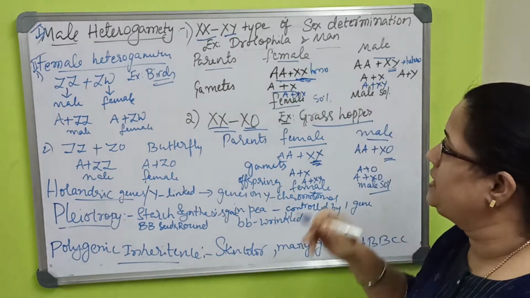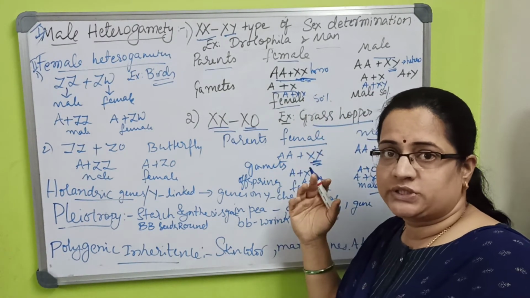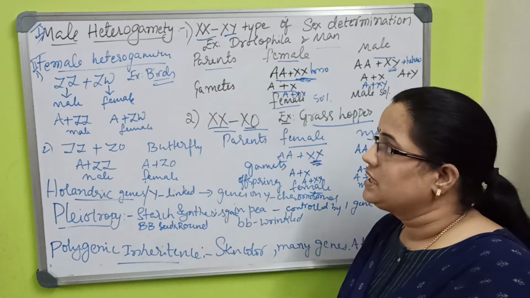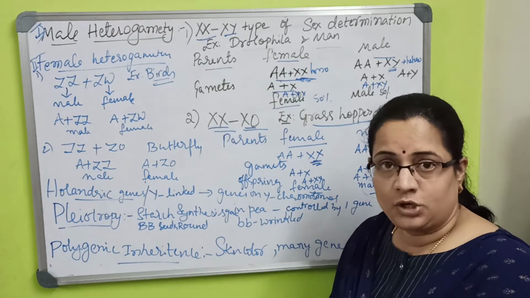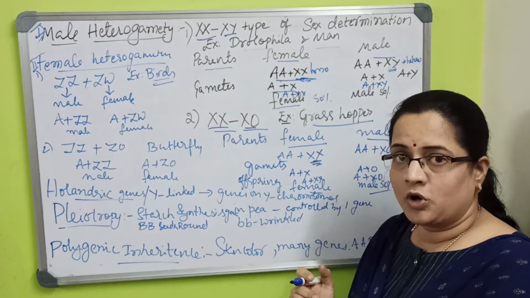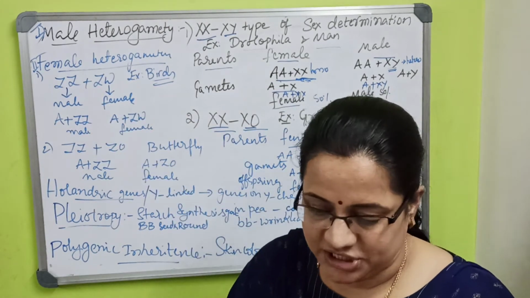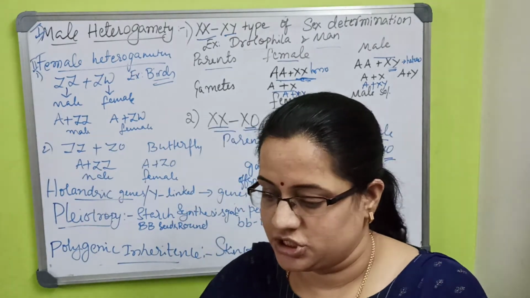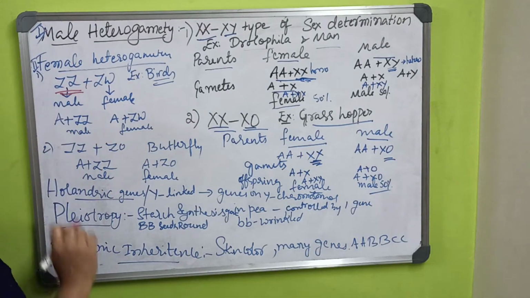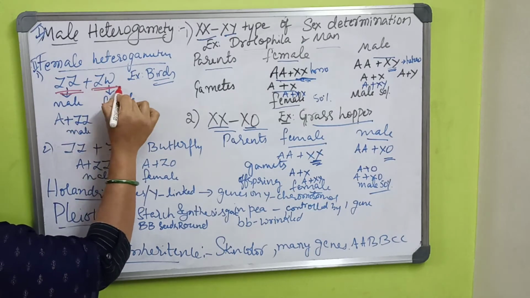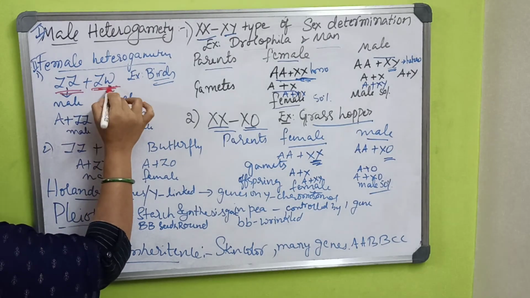So this one will be reverse, opposite, in birds, because in birds the male chromosomes are homogametes, that is ZZ, that is Z and Z, and the female will be ZW.